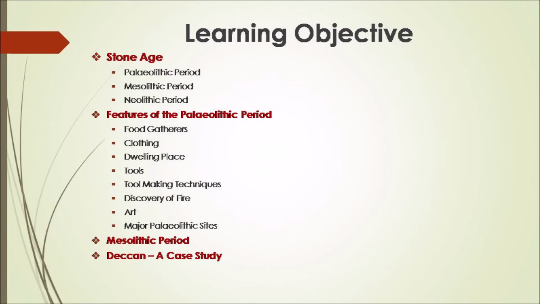Under this topic we will study about how the early humans during the Paleolithic period gathered food. And then we will study about their way of dressing, that is clothing, dwelling place, which means the shelter, the place they live in. And then we will study about the tools they used and the tool making techniques. We will also study about the discovery of fire, art, and the major Paleolithic sites. And next we will study about the Mesolithic period, and finally we will have a case study on Deccan.